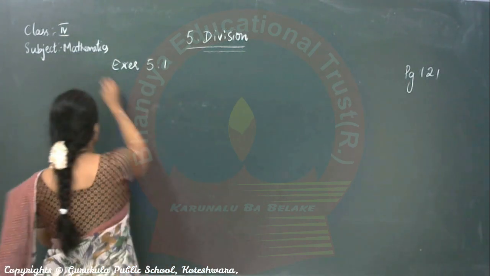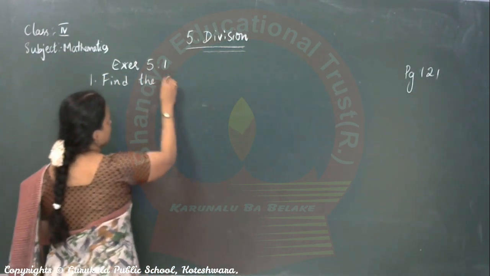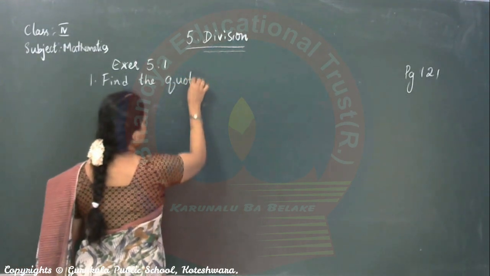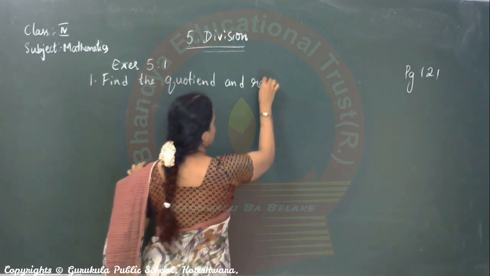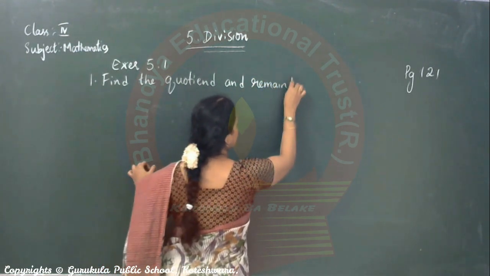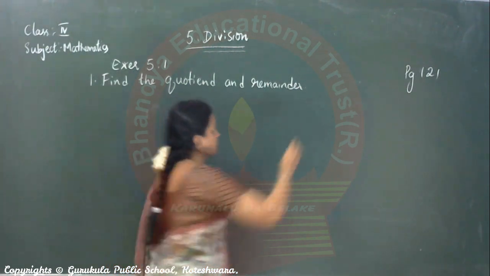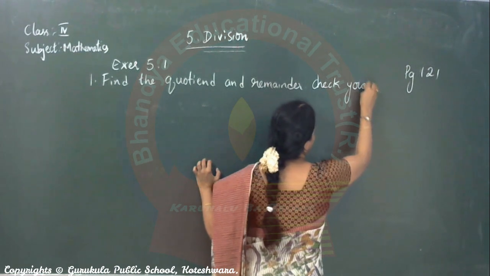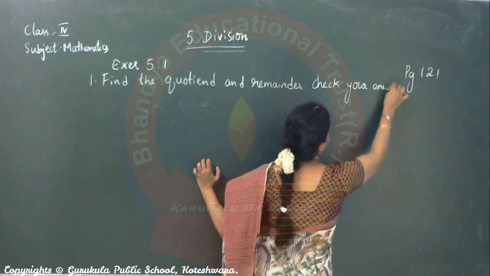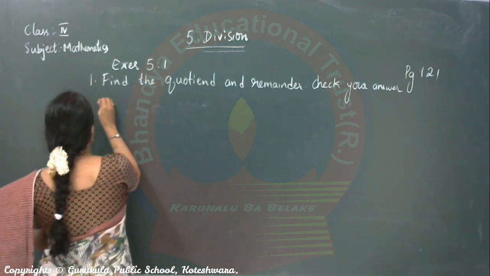They say find the quotient and remainder. One more question is there. Check your answer. What is that? How did I check the answer? That same method you have to follow for each sum. Is it okay? Yes.